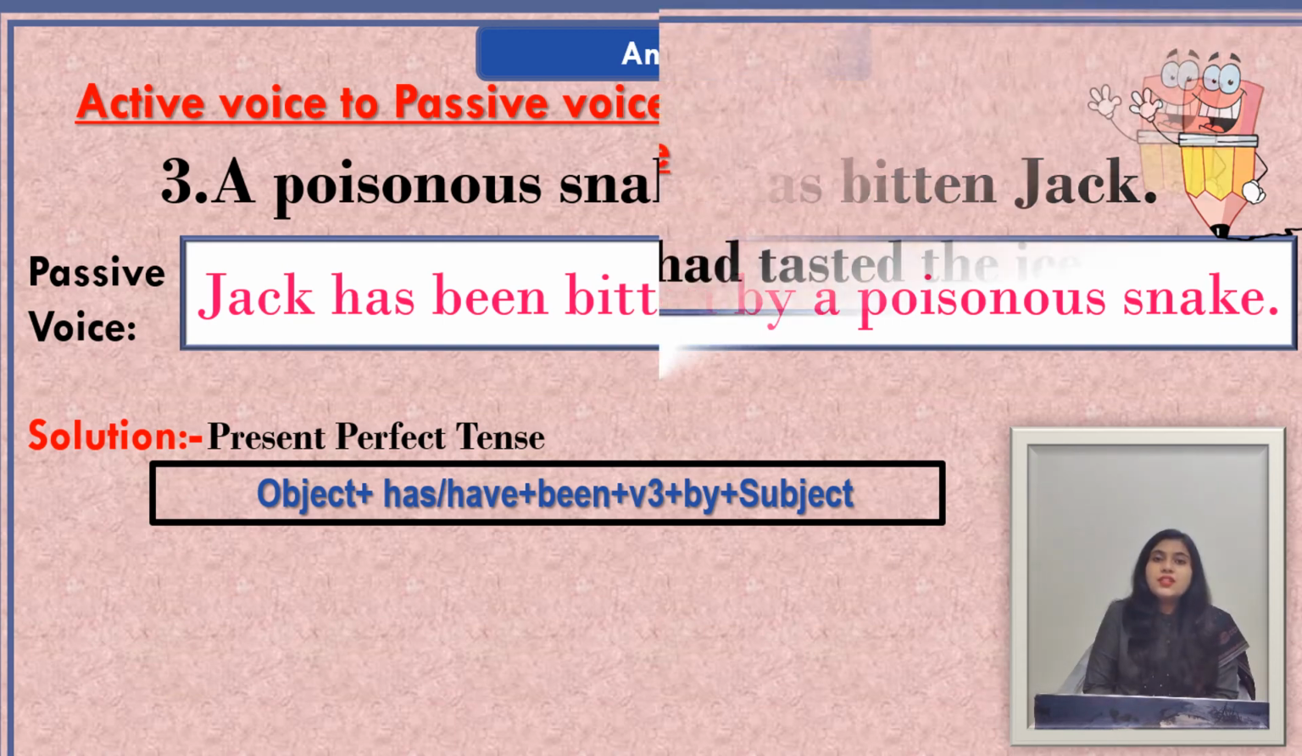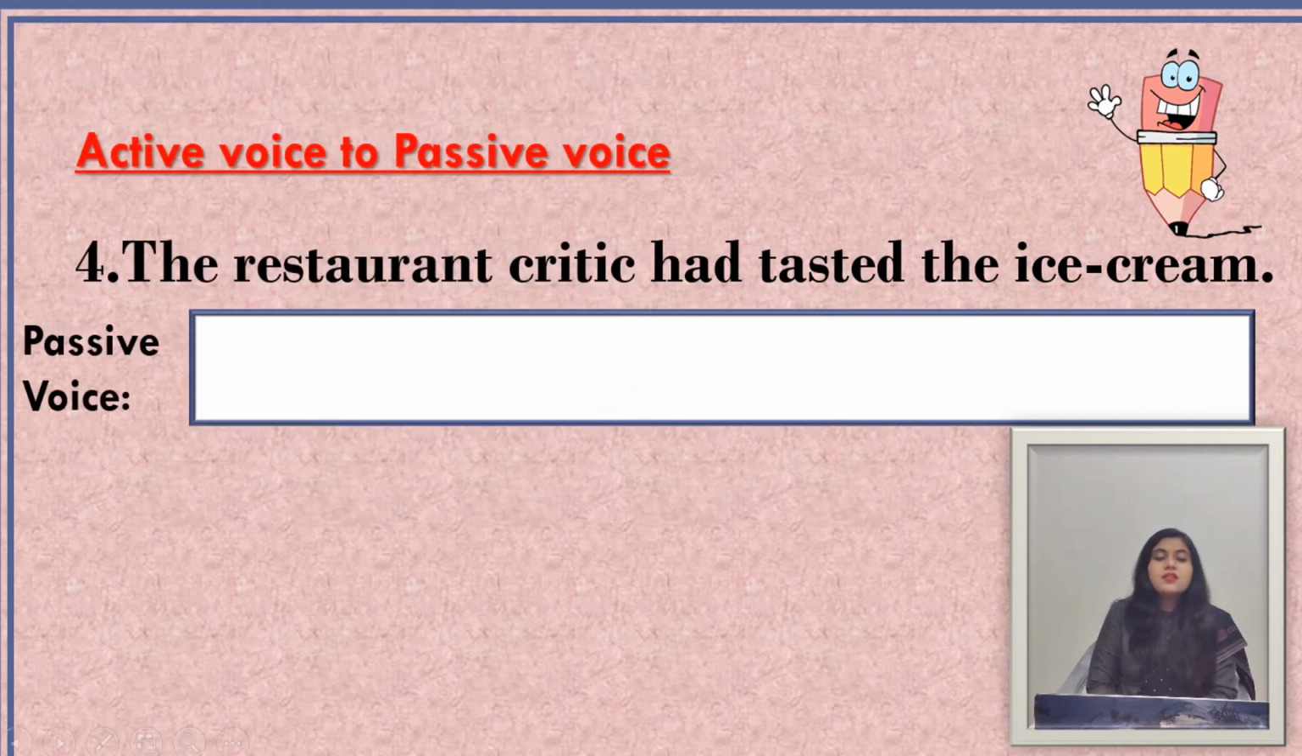Now look at the fourth sentence here. The fourth sentence is the restaurant critic had tasted the ice cream. In this sentence, the restaurant critic is the subject here. Had tasted is the verb form here, which indicates that this sentence is in past perfect tense. And the ice cream is the object of the sentence here. Now we see the passive form of this sentence.